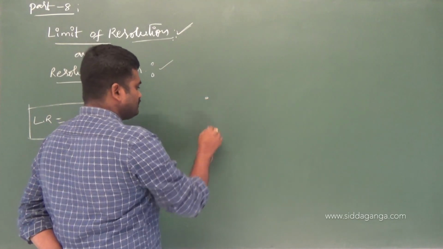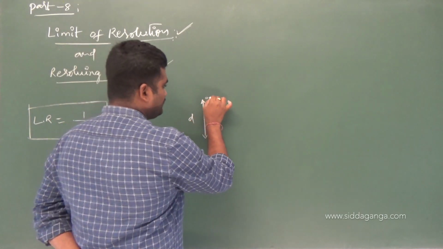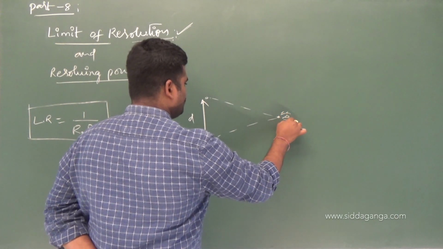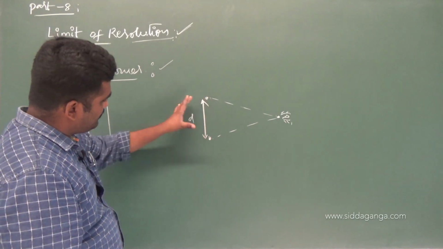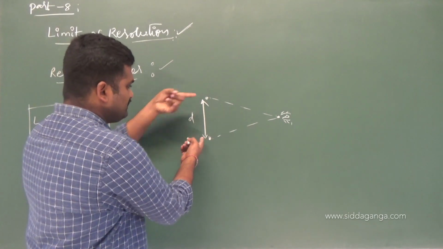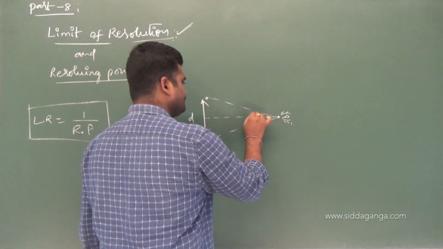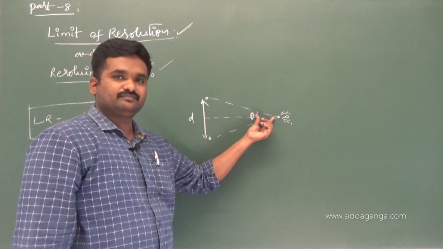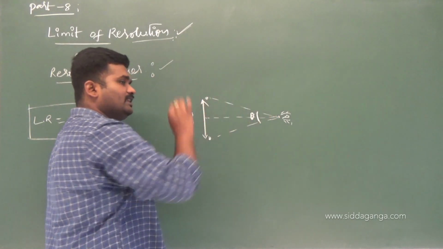If I say these are two objects which are separated by a certain distance d, for example, and this is your unaided eye, through which you are going to see these two closely placed objects as two distinct objects. If you are able to see them as two distinct objects, then this d is nothing but the limit of resolution in terms of distance. If you want to say it in terms of angle, this entire angle, let me say theta, is also called the limit of resolution. It means the minimum angular separation at your eye for these two objects, that itself you can also call the limit of resolution.